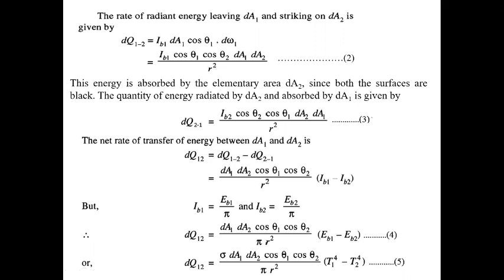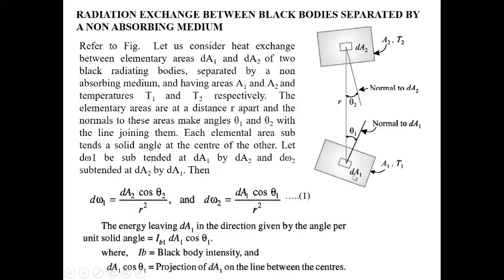Now the energy emitted from dA1 in different directions, what is emitted from dA1 will be absorbed by, or incident upon, dA2. So this is equal to dQ12.